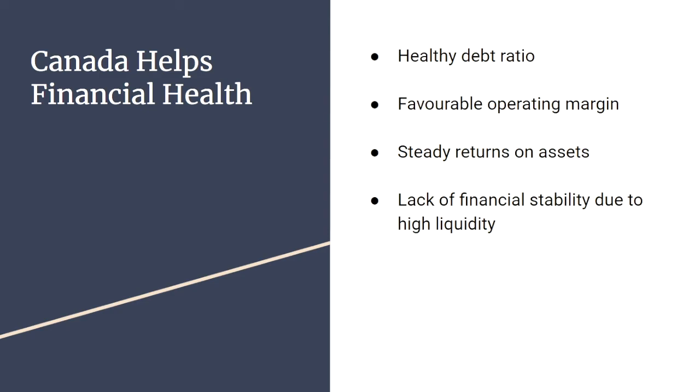Overall, the financial health of Canada Helps is quite favorable. Our debt ratio is below the standard 0.5. Our operating margin is on the rise, and we have a steady and favorable rate of return on our assets. The one major concern to our fiscal health that comes to mind is our lack of financial stability, as a result of relying on the highly liquid nature of our operations to cover our regular expenses.